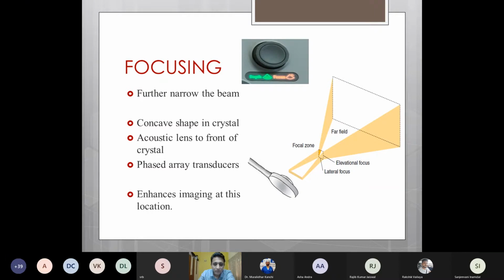So in that case, we can use a modality known as focusing, which further helps to narrow the beam and make sure that that particular structure comes to lie in the focal zone between the near field and the far field. So there is usually a dial, along with depth and focus, on the ultrasound machine, which helps us to focus the ultrasound waves on that particular structure, whichever we want to image the best. Focusing is done by adding a concave shape to the crystal or adding an acoustic lens in front of the piezoelectric crystal, or in today's modern machines, focusing is done by using something known as a phased array transducer.